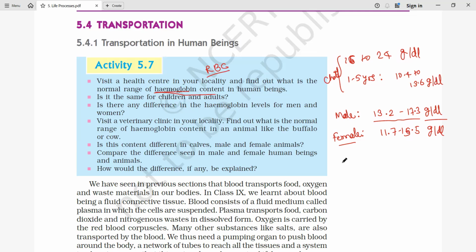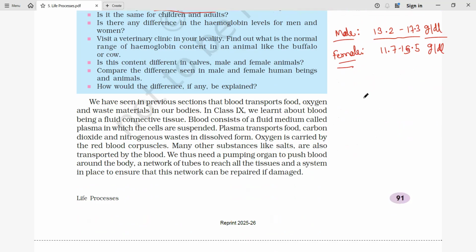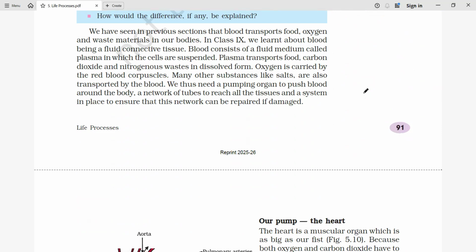Similarly, in different animals also we have different ranges of hemoglobin, but here we are going to concentrate only on human beings. So from the child, to adult male, to adult female, these are the ranges. And the unit is what? Grams per deciliter. This is the conventional unit. Now after the activity, we are going to see the important part here.